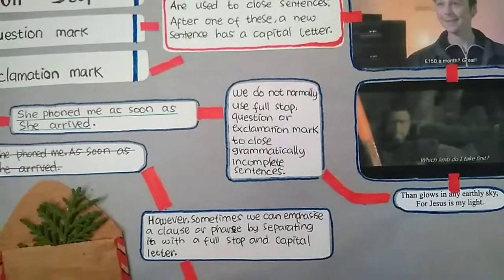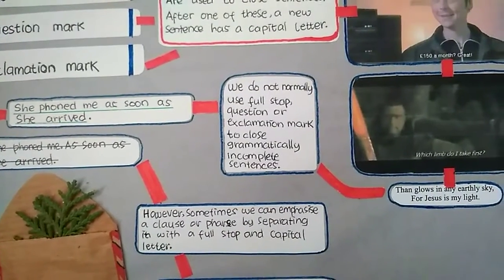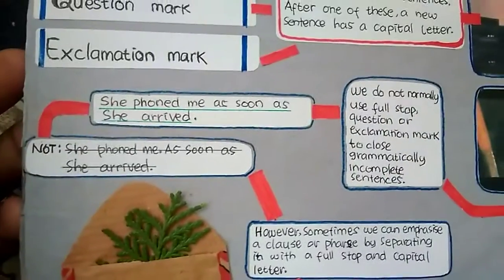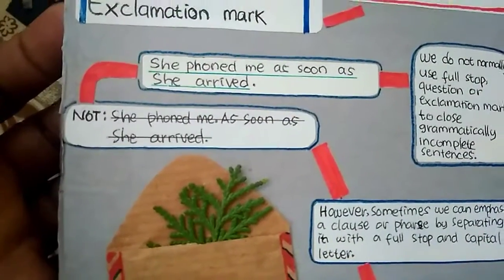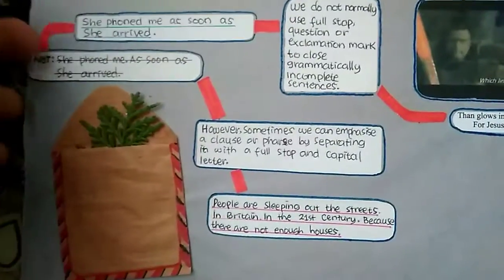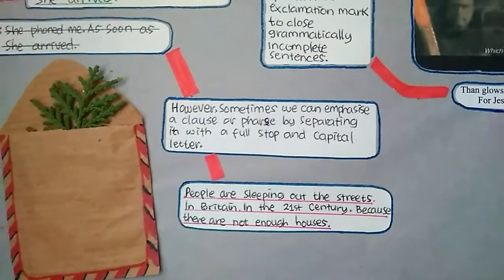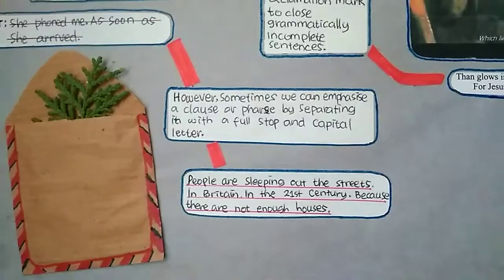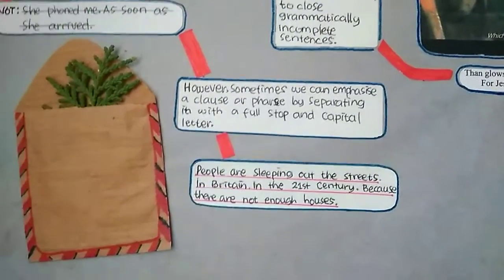So we do not normally use a full stop or question mark or exclamation mark to close a grammatically incomplete sentence. For example, she phoned me as soon as she arrived, and not she phoned me full stop as soon as she arrived. However, sometimes we can emphasize a clause or phrase by separating it with a full stop and capital letters. For example, people are sleeping out in the streets in Britain in the 20th century because there are